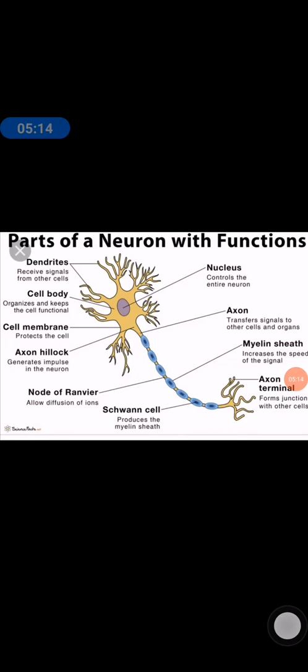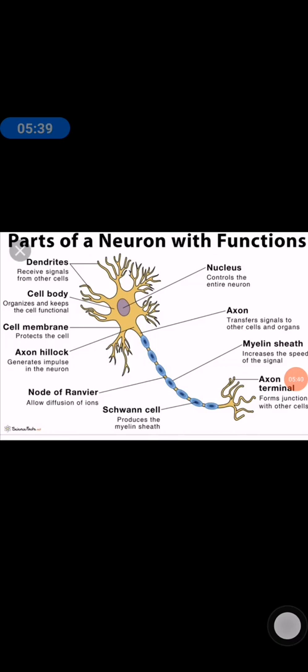Axonal surface is smooth and dendrite surface is not smooth because they contain spines for synaptic contact. Functional difference between axon and dendrites: axon transmits impulse away from the cell body and dendrites transmit impulse towards the cell body.